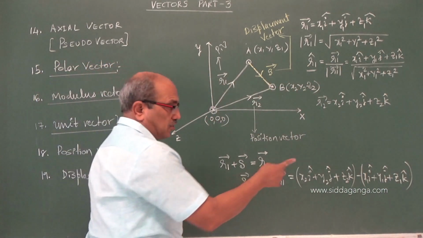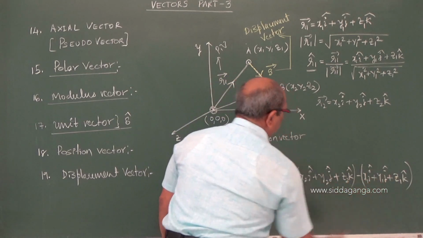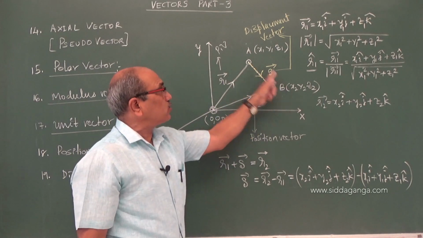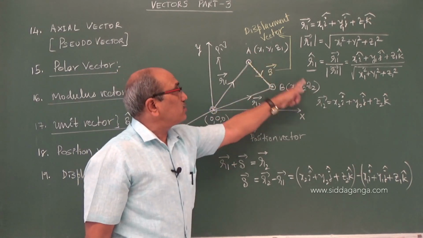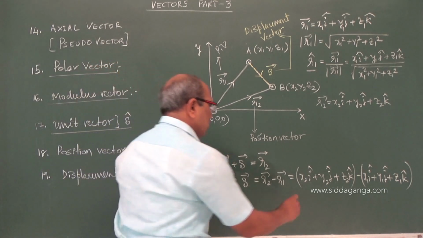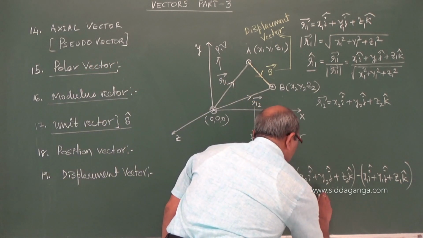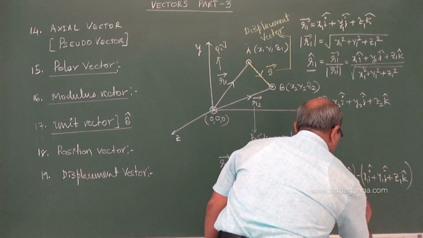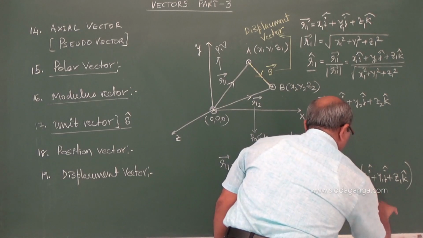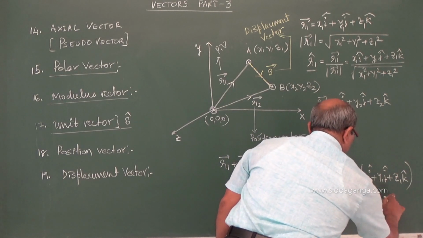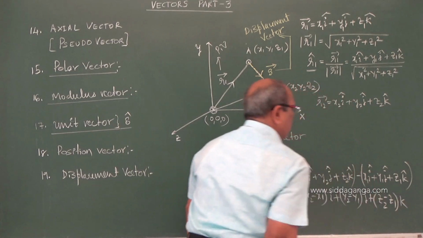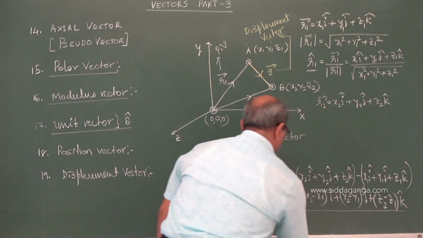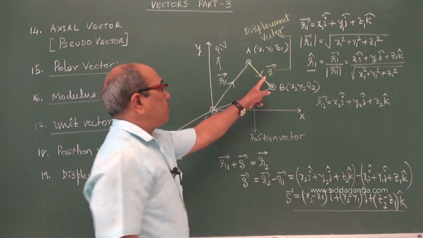So you can correspond i to i, j to j, because the axes are the same. You can find the difference of the coordinate values, x2 minus x1, y2 minus y1, z2 minus z1. If I write that, x2 minus x1 i plus y2 minus y1 j plus z2 minus z1 k. So you got this as the displacement vector.